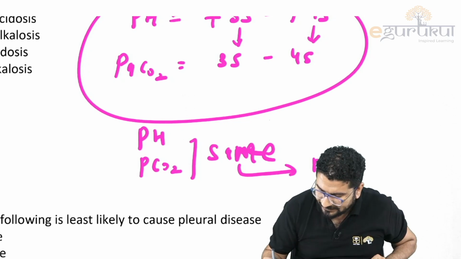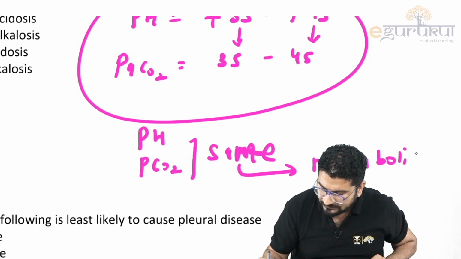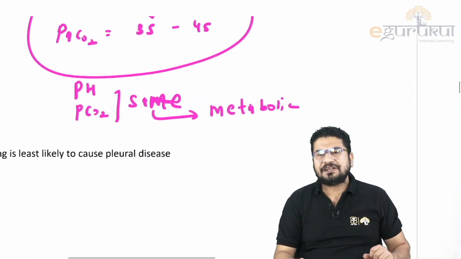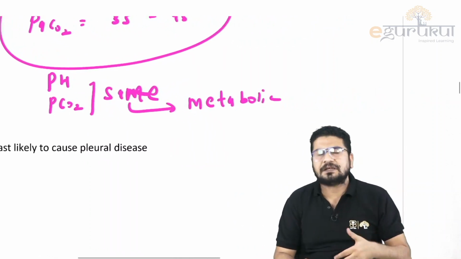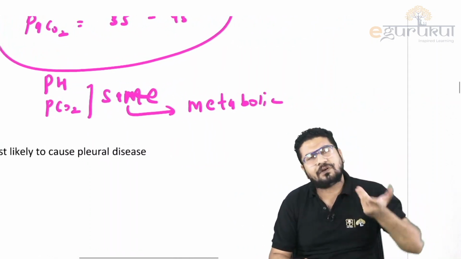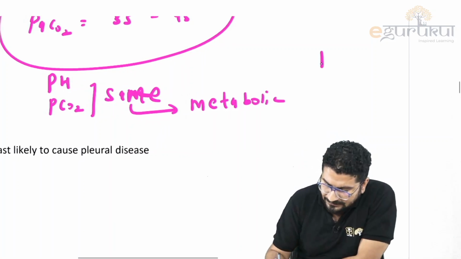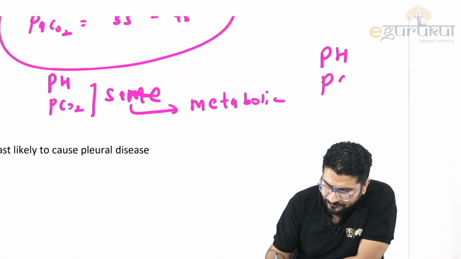Same means this is metabolic. Then the disorder is metabolic. After that you can see the pH. If pH is less, we call this acidosis. If pH is more, we call this alkalosis.